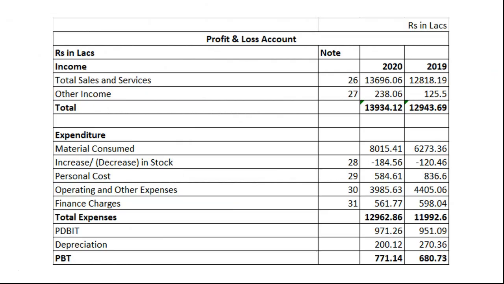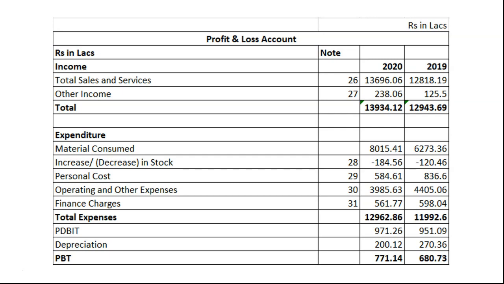Now let's talk about another example. Here, sales have gone up on a YOY basis. Other income is substantially low as compared to overall income. Profit is also increasing. So how do you feel about this company? Never judge a book by its cover. And here the cover is total sales and services, which is nothing but just an alias of revenue from operations.